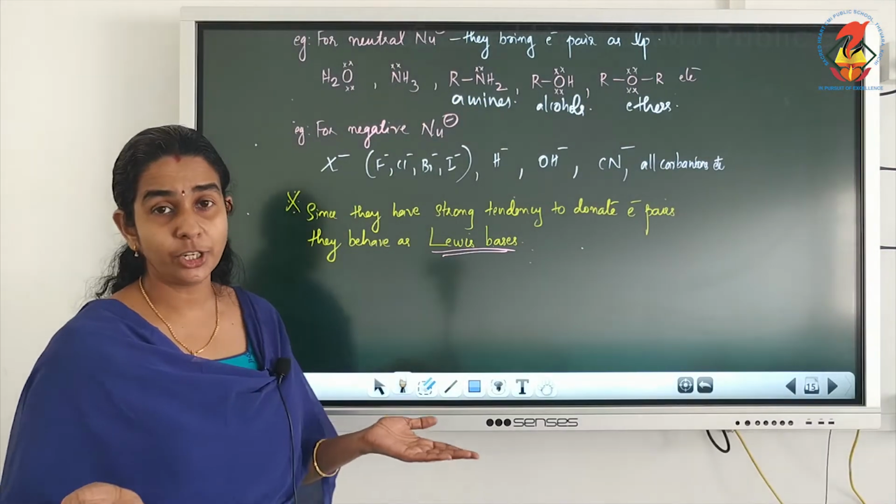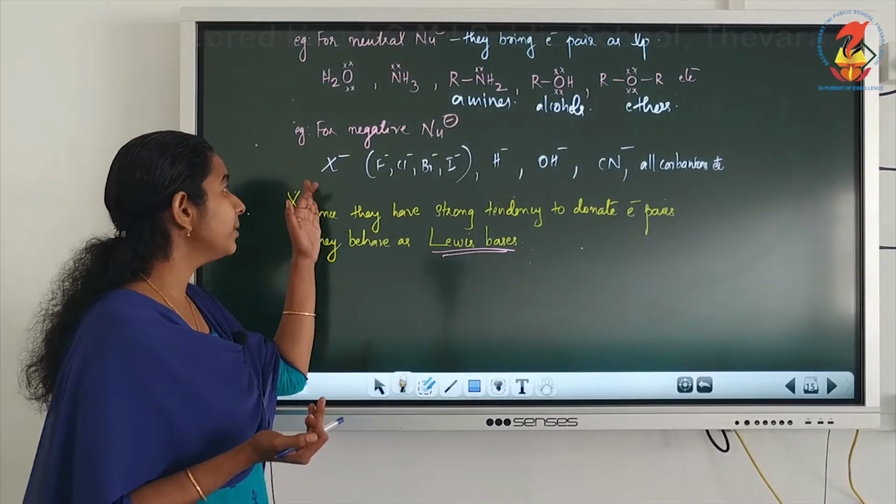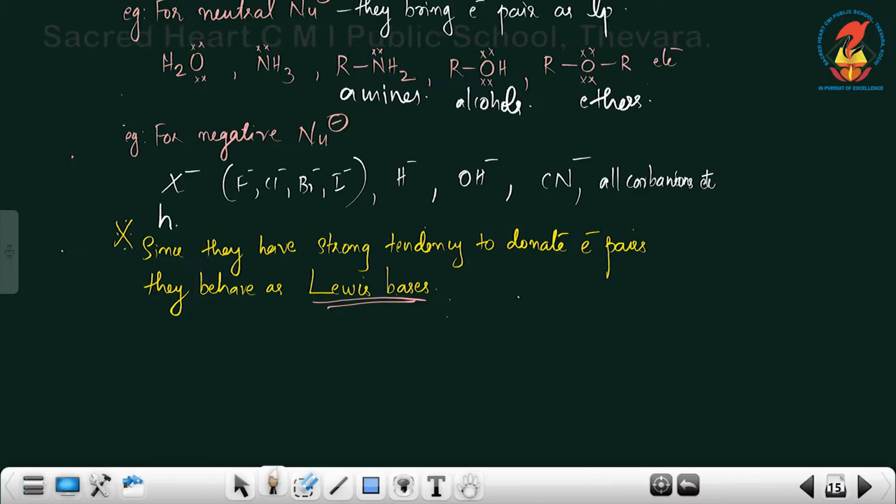If you see a negatively charged species, we can definitely say that it is a nucleophile, isn't it? The first example is halides. X minus, what is it known as? They are halides. For example, fluoride, chloride, bromide, iodide, they all are negatively charged, so definitely they are nucleophiles. Now H minus, what is the H minus ion known as? Hydride. Another negatively charged nucleophile. Then OH minus, what is it known as? Yes, it is the hydroxide ion. Being negatively charged, it can act as a nucleophile.